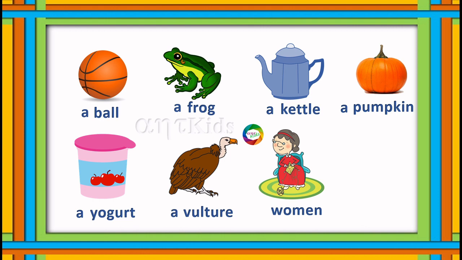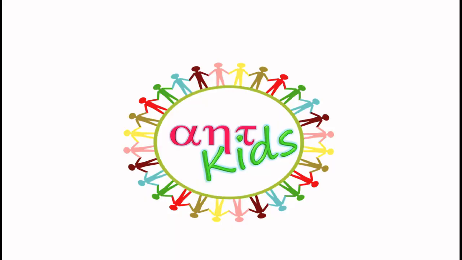Next one, woman. Here, woman starts with the consonant W, so we have to use the article a. Here, lollipop. Lollipop starts with a consonant L, so you have to use the article a here. So this is the usage of the article a.